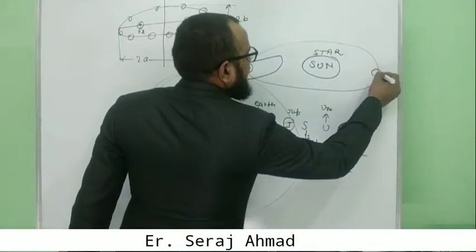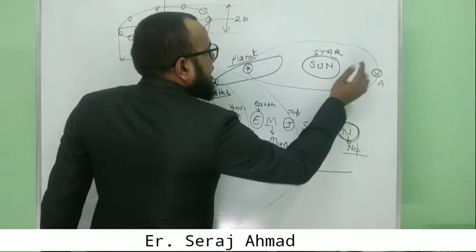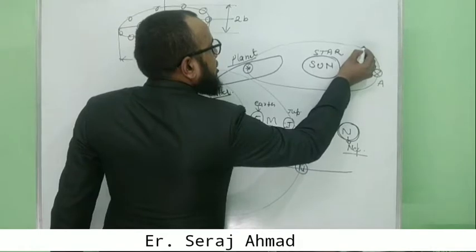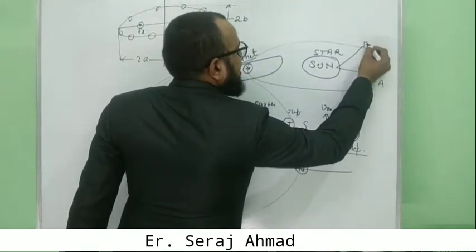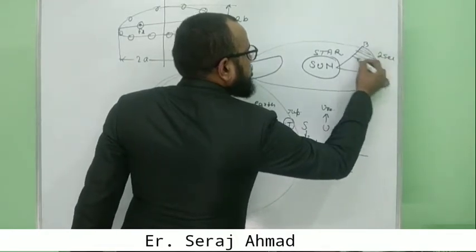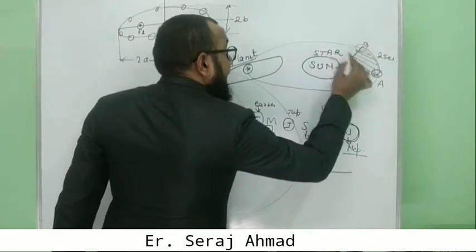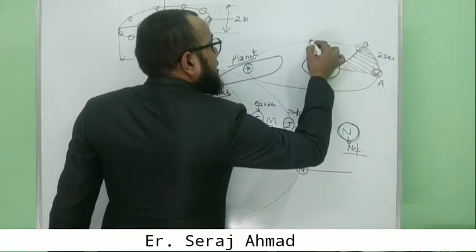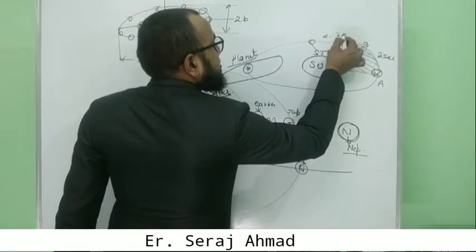Taking an example, suppose a planet at point A covers an area from A to B in 2 seconds. Then the planet has to cover an equal area in the next 2 seconds.